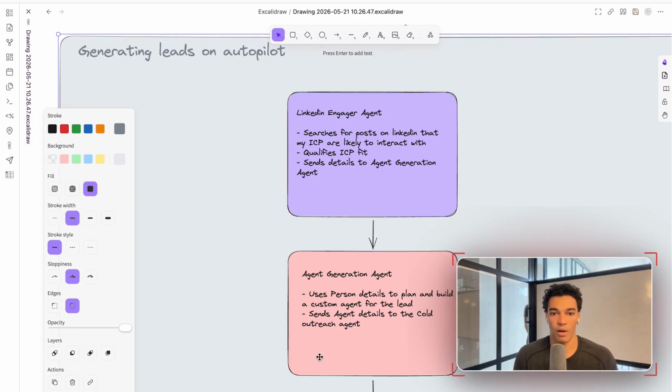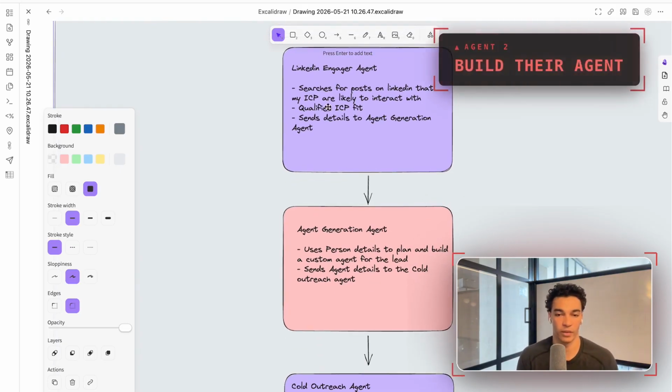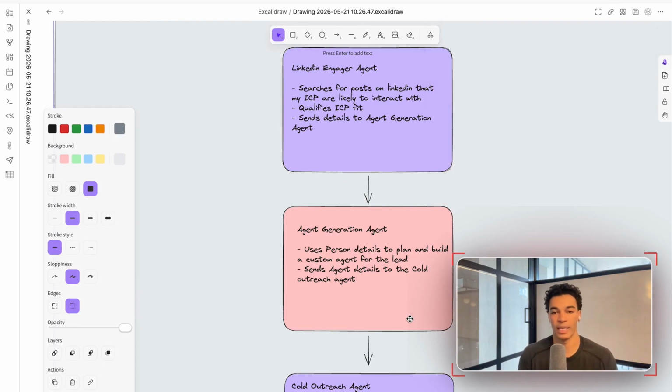The next agent is our agent generation agent. I know we're getting pretty meta here. My company's called Agent. It's Agent everywhere. I think I might actually rename the company. Stay tuned for that. But what this one does is it uses the details about that person provided to it by the first agent to plan and build a custom agent for that person. So it's going to look at that person's website. It's going to determine, based on what this type of company is, what is an agent that we could build for them that would really help their operations, their outreach, whatever that might be. And it's going to pre-build that for them and then send a description along with a link for that person to claim the agent to our cold outreach agent.